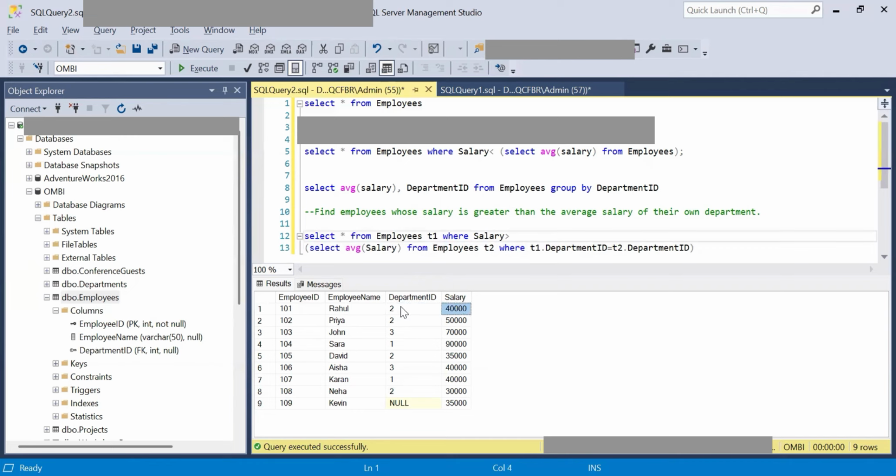Here the answer is no, so this entry is eliminated. Next it goes to Priya, John and so on. Here Sarah is department ID 1, so this value is passed on to the inner query. It runs, and since the salary is greater than the average which was calculated, this entry is passed on to the final result set. This explains the interdependency between the outer and the inner queries.